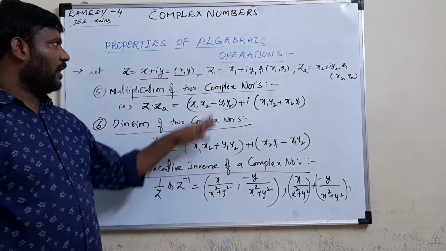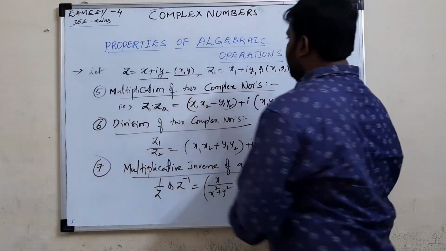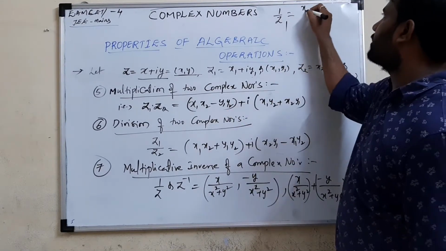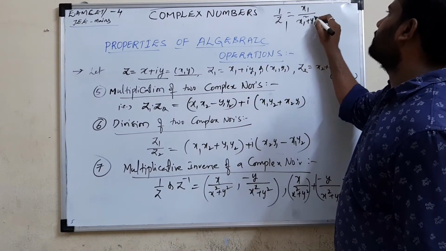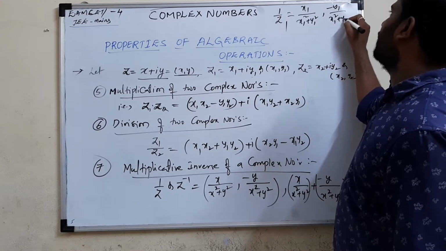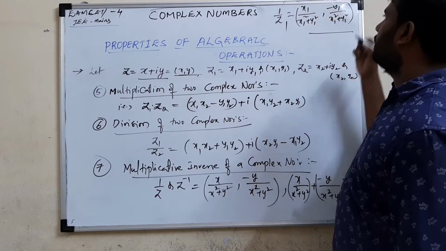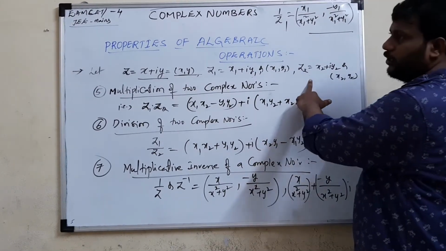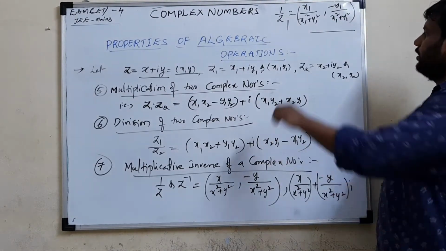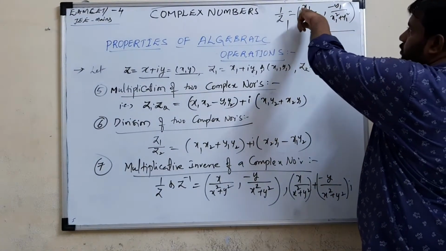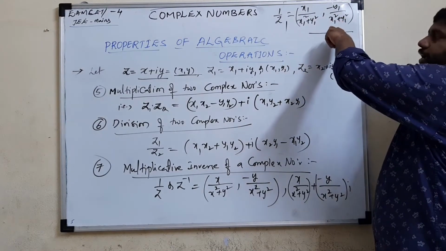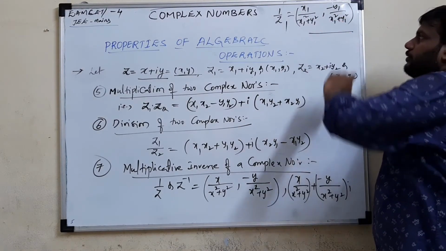These are the formulas. If you want 1 by z1, see students, 1 by z1: you get x1 by x1 square plus y1 square, comma minus y1 by x1 square plus y1 square. This is 1 by z1. Similarly, 1 by z2 is x2 by x2 square plus y2 square, comma minus y2 by x2 square plus y2 square. You get.